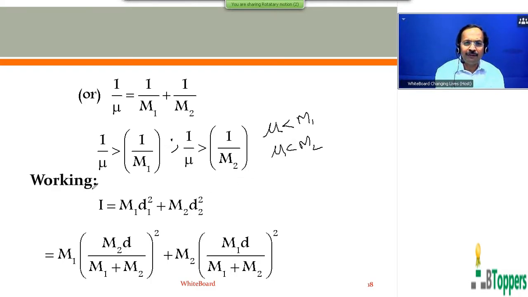I have written the working here. I, that is the moment of inertia of the system, can be written as M1 D1 square plus M2 D2 square. You can substitute D1 equal to M2 into D by M1 plus M2 as explained before, and D2 equal to M1 D by M1 plus M2. Those who are writing the notes, please take a pause and finish writing the notes up to this step.